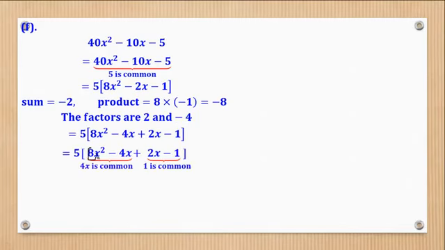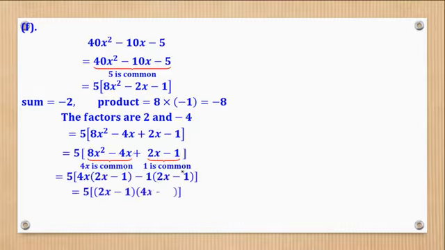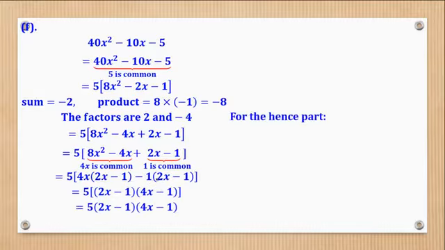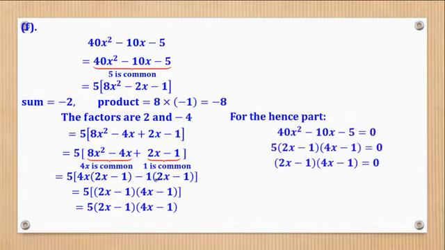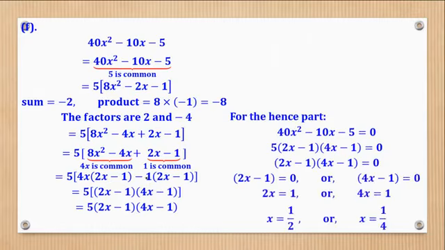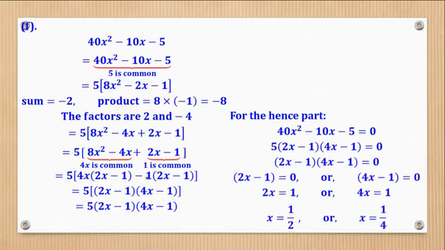So here 4x is common, you remain with 2x here, and here remain with 1. Here remain with 2x and here 1. So these brackets are the same, so pull it out, you remain with 4x here and -1. And that's how they can factorize. Then for the hence part, you equate to 0. And you'll be able to get the values of x as that.